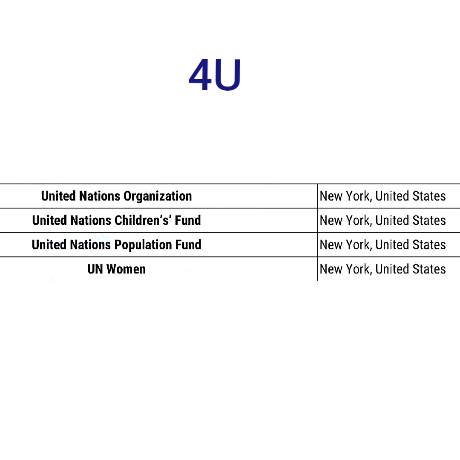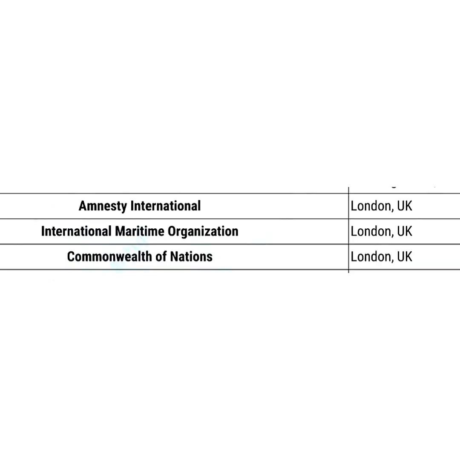New York, US. So United Nations Organization, after that United Nations Children Fund, and United Nations Population Fund, and UN Women. So all these four international organizations' headquarters are in New York. Now we will see international organizations whose headquarters are in London, UK. So Amnesty International, International Maritime Organization, and Commonwealth of Nations.